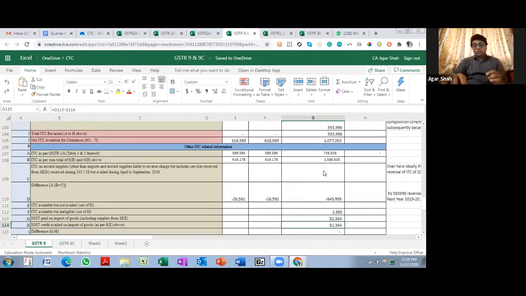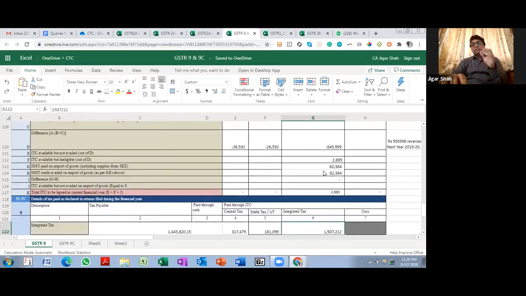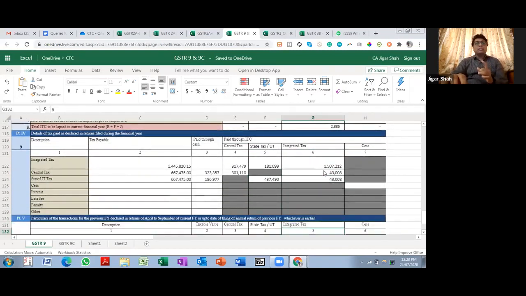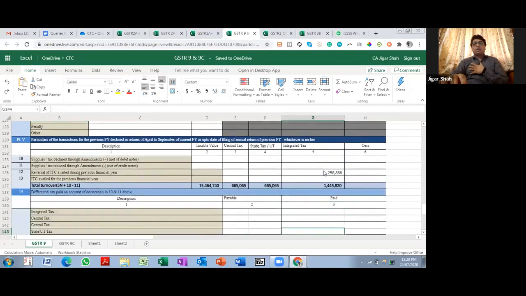Okay. Secondly, there was 2,58,000 rupees that I am agreeing that I've taken a wrong credit in that financial year, but I am disclosing that I have reversed it in table 12 in the next financial year, right? So whatever RICO difference is over there, you need to have a proper explanation for it. If your supplier has missed it, you need to have your supporting documents, right? If there is an error from your end, and if you have reversed it in the next financial year, it will come in table 12.